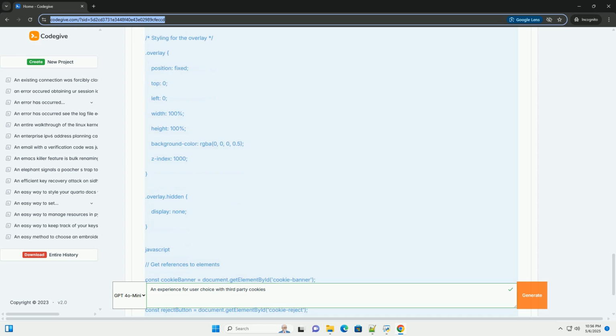Update messaging. Update the messaging in your cookie banner or modal to reflect any changes in your cookie usage or data privacy policies. Monitor user feedback. Pay attention to user feedback regarding your cookie consent mechanism. Make adjustments to improve the user experience. Test after updates. After making any changes to your website, always test your cookie consent mechanism to ensure it is still working correctly. Important considerations.